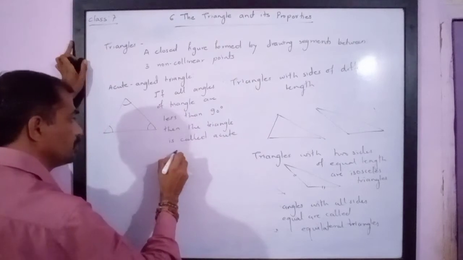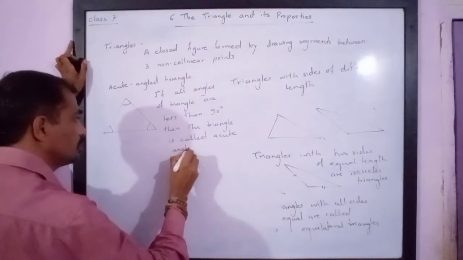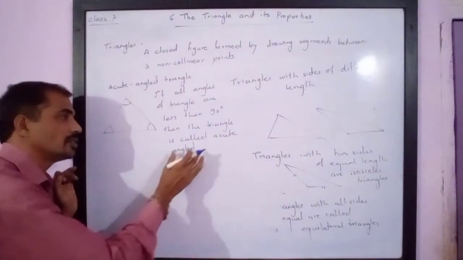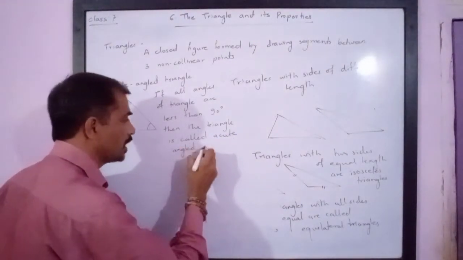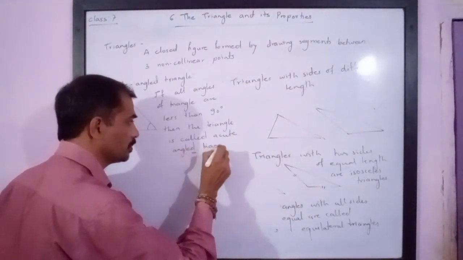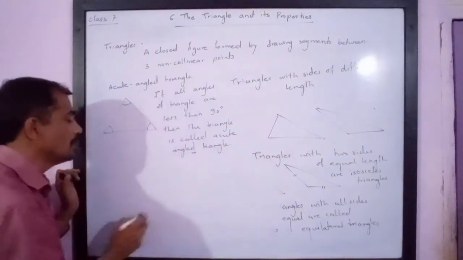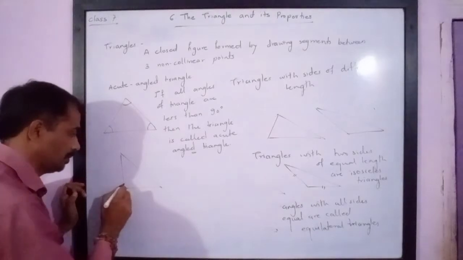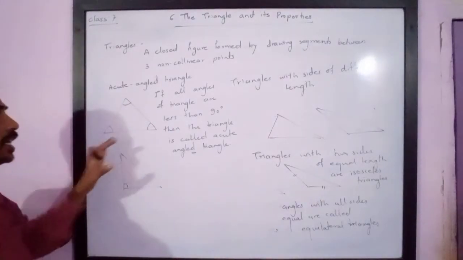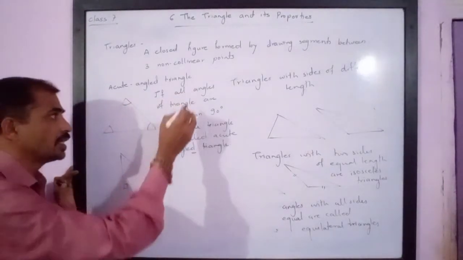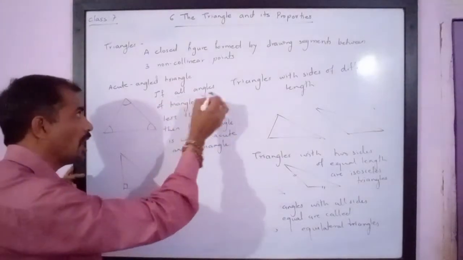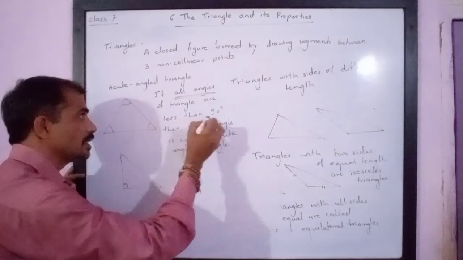This D is silent. Please be careful while pronouncing. It is acute angle triangle. Then comes the right angle triangle. Please note, in case of an acute angle triangle, we have all angles less than 90 degrees.